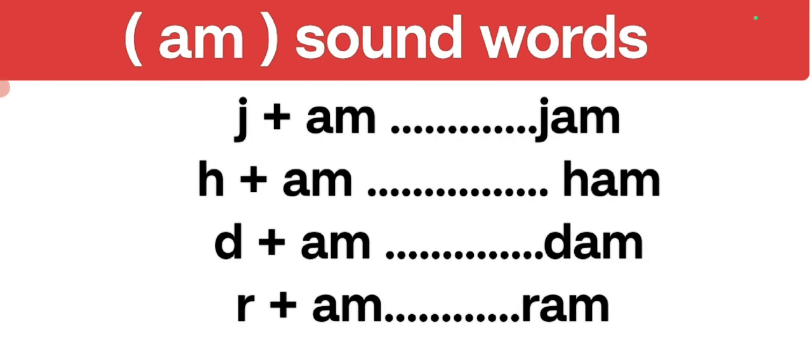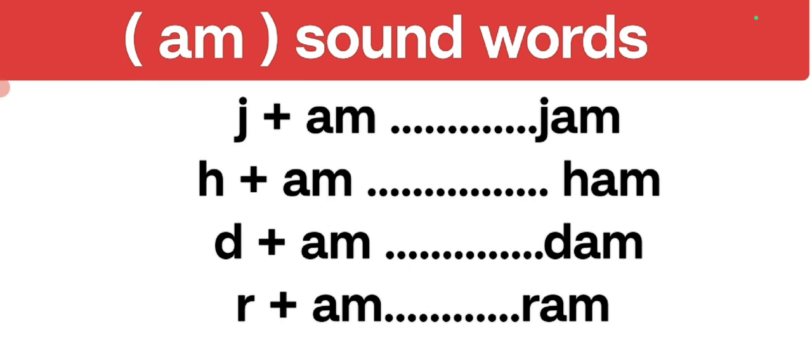Next is am sound words. A and m together make am sound. Let us see some words having am sound. J, am, jam. H, am, ham. D, am, dam. R, am, ram.